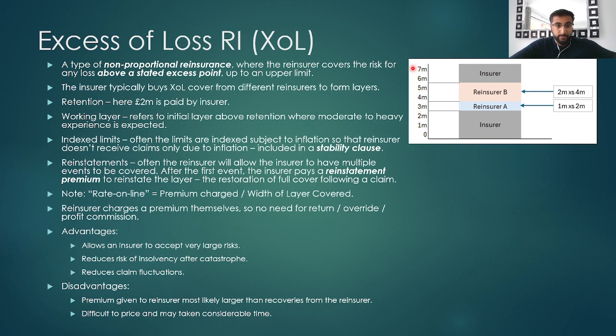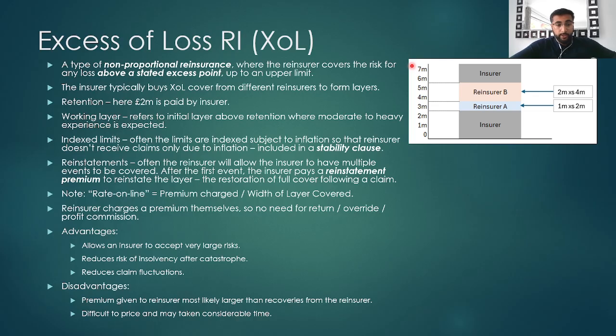There are often reinstatements. After a single event, the reinsurance company might allow insurance companies to reinstate the layer. This means the full cover is restored following a claim.